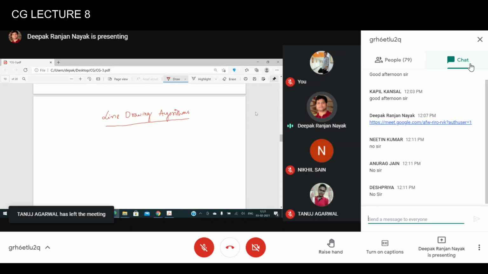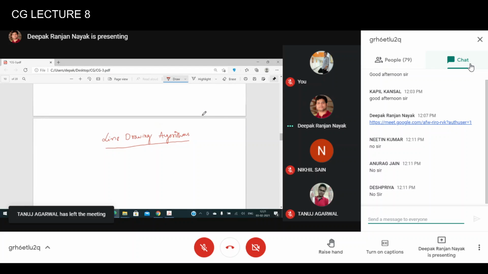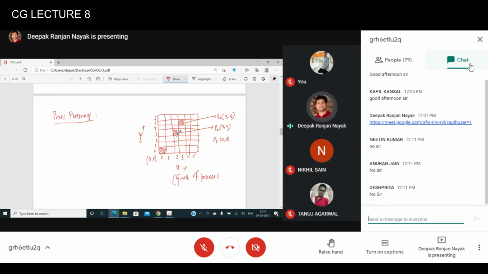So in this case, let's say you want to draw a straight line. Then which pixels on the screen will be illuminated, so that it finally generates the straight line? That is why we require some algorithms. Why algorithm? Because we are talking about how fast and how efficiently we can draw the line. That is our goal. Given the specification for a straight line, meaning maybe the start point and the end point, find the collection of addressable pixels.